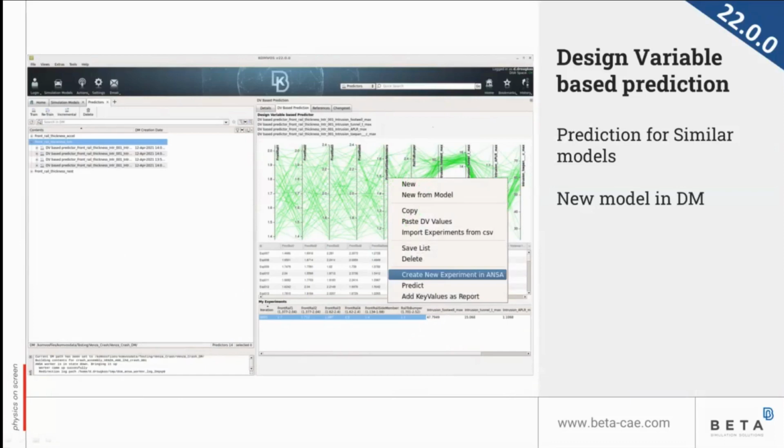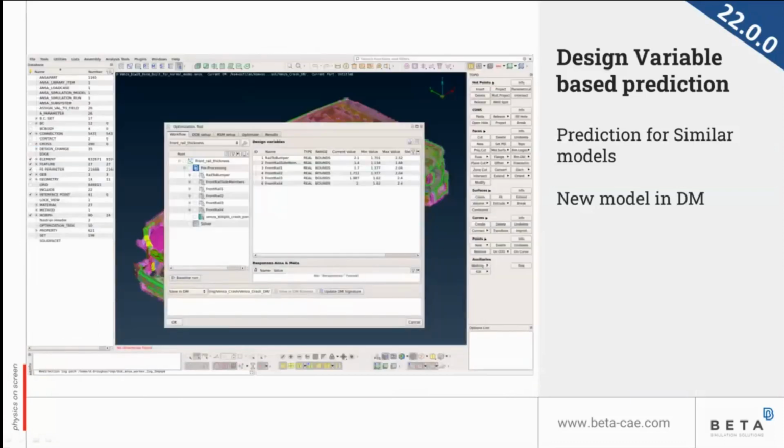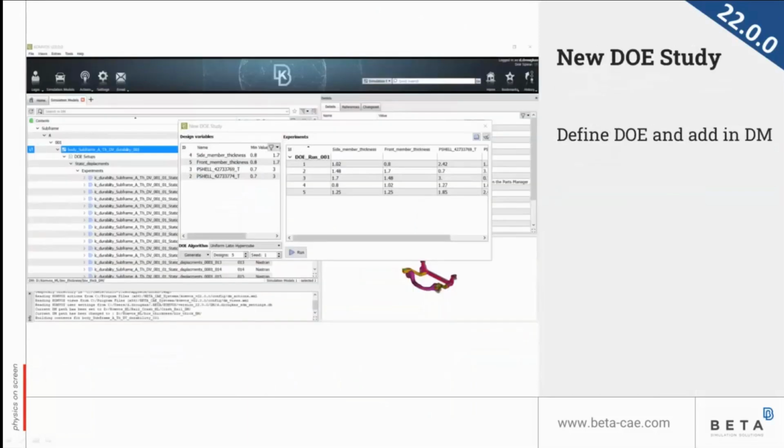From this prediction, we can use ANSA to open the modified new model with the created optimization task, with the created design variables, and perform more DOEs using this model. Create this way another version of our existing model.